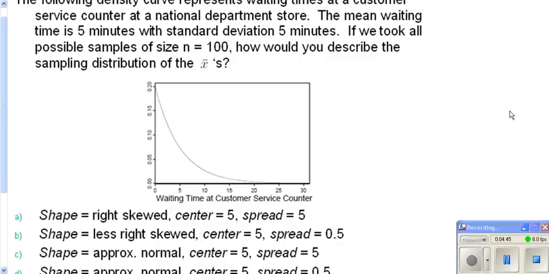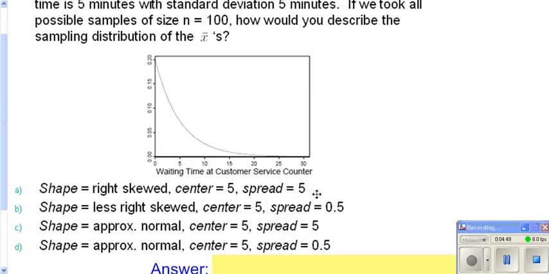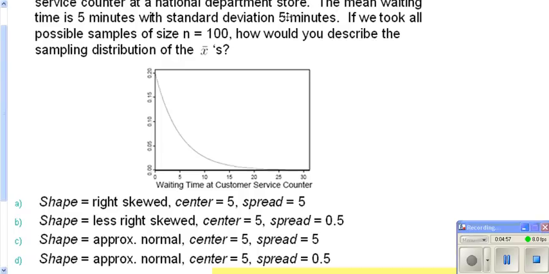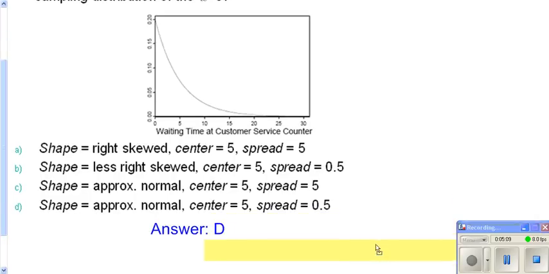The question then is, is it going to be approximately normal with a center at 5 and a standard deviation of 5, or at 0.5? Well, remember your standard deviation is sigma, which is 5, over the square root of n. So it would be 5 over the square root of 100. Square root of 100 is 10, so it would be 5 over 10, which is your 0.5. So we get D.